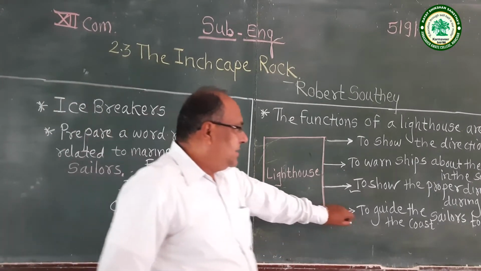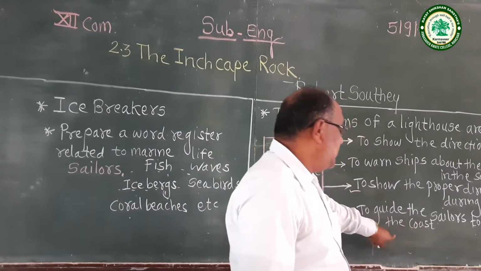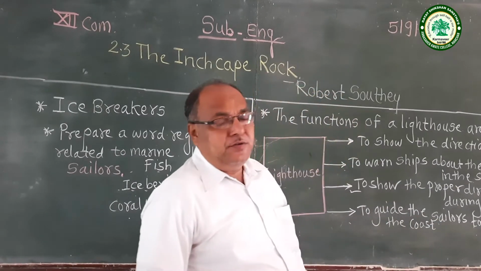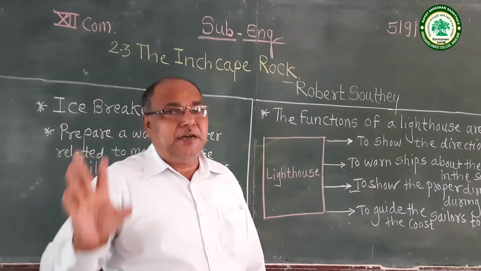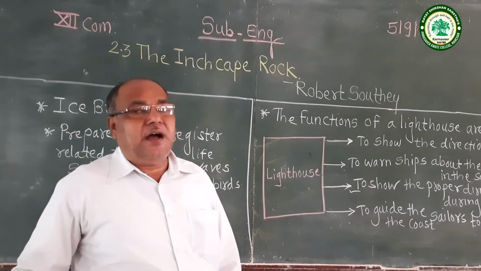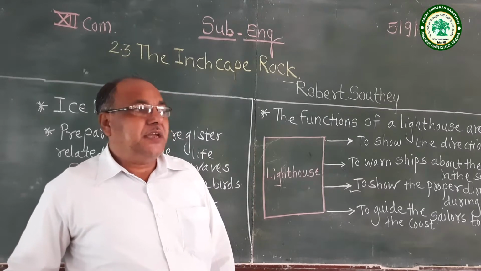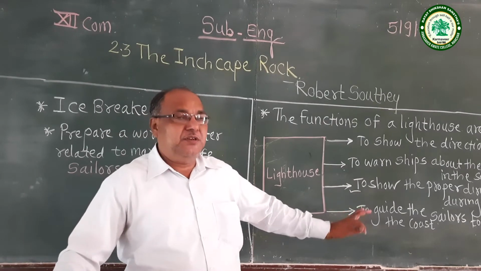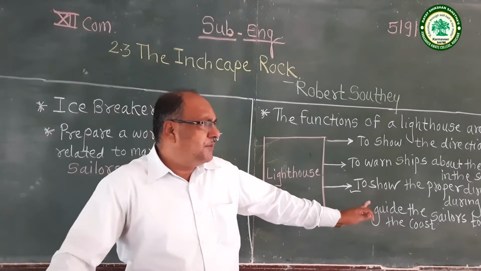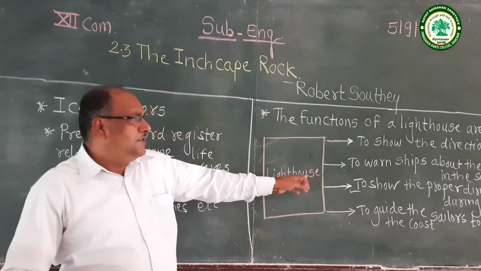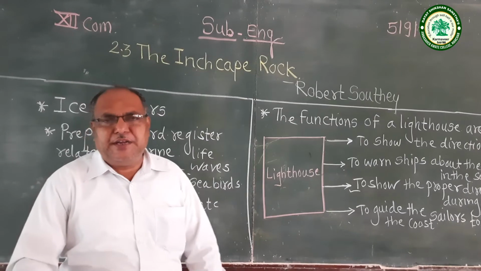So students, remember these are the functions of a lighthouse. A 2 marks activity can be asked, the functions of a lighthouse, as a personal response question. Keep in mind, these words are the uses or benefits of a lighthouse.